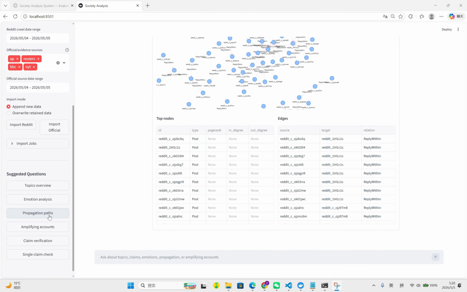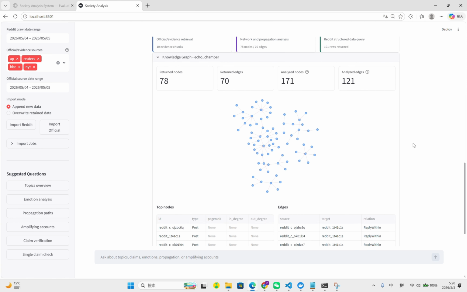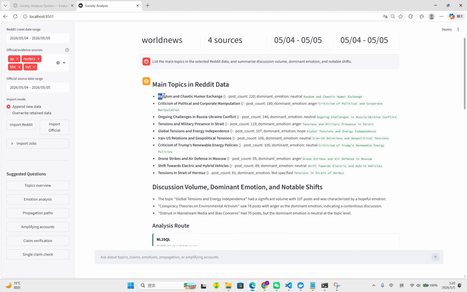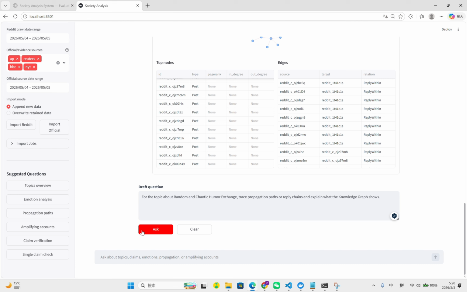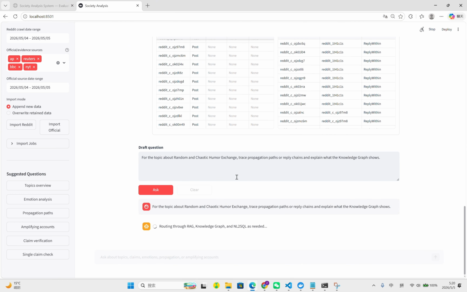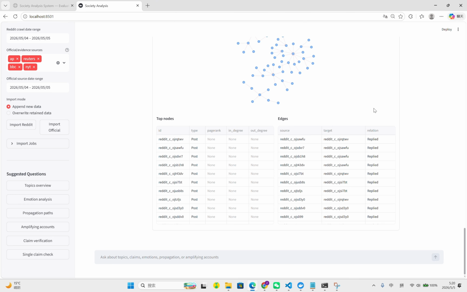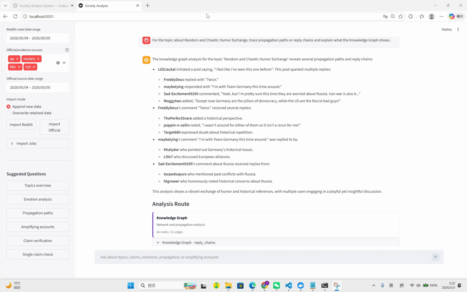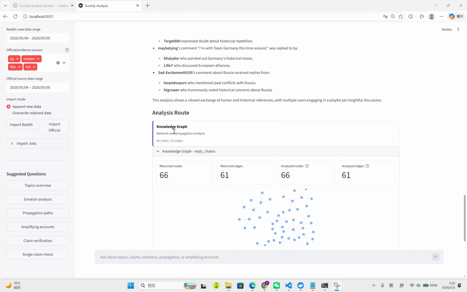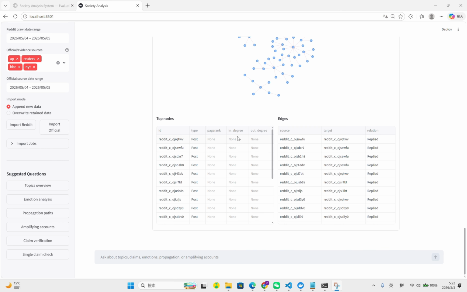Okay, so next it comes to the propagation paths. We also choose the topic we want, the first one. Okay, the result comes up. So in this part, we can see there are many abstracts of the users who participated in the talk. And below here, these are the users who replied to them. And you can see here we use the knowledge graph to search for the network and propagation pattern.